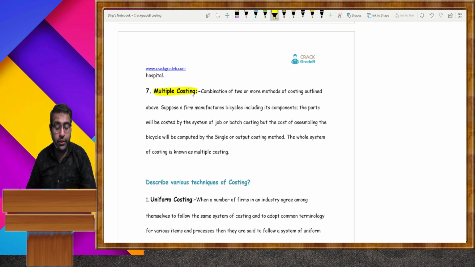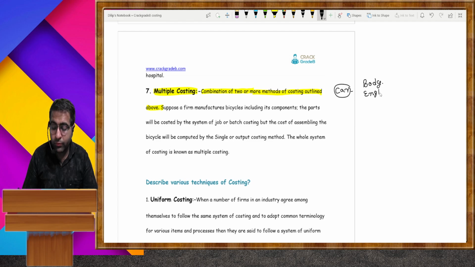What is multiple costing? Combination of two or more methods of costing outlined above. Listen, only one example you have to learn. Suppose you are producing any type of car. For the production of a car, there are different types of costs. Like body, you manufacture from the other department,